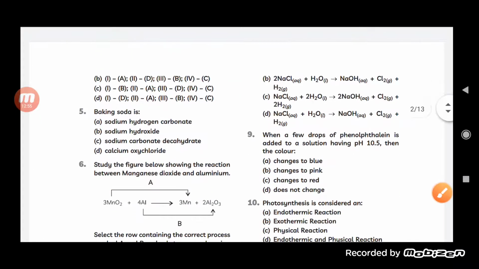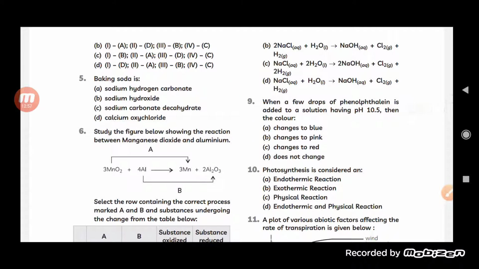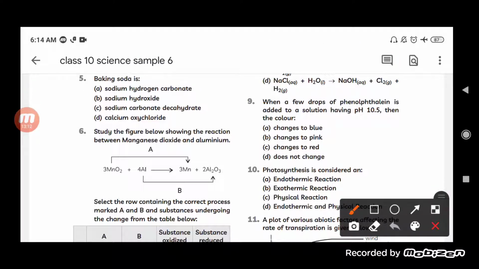Now, see here, baking soda, the common name baking soda, we use it for sodium hydrogen carbonate, sodium hydroxide, sodium carbonate decahydrate, calcium oxychloride. So, it will be sodium hydrogen carbonate, NaHCO3, that is why it is called sodium hydrogen carbonate, and we also call it baking soda.